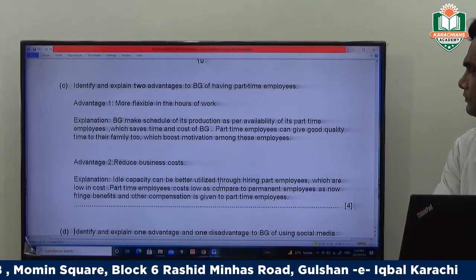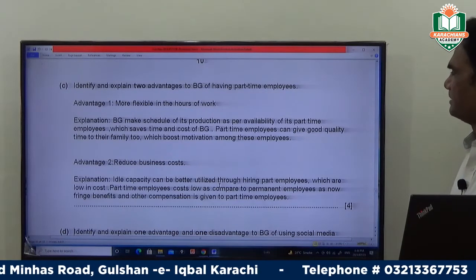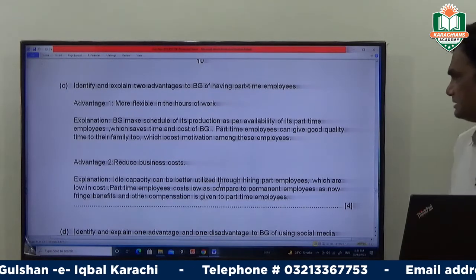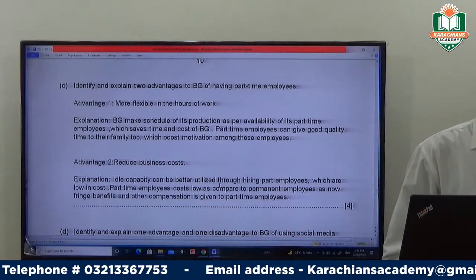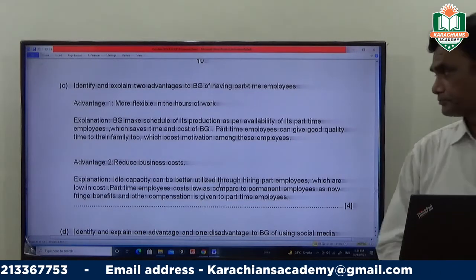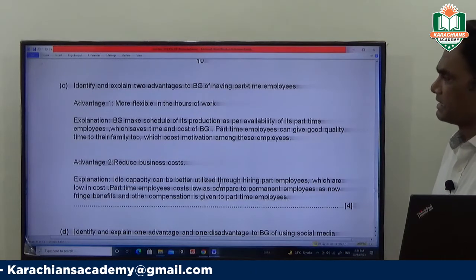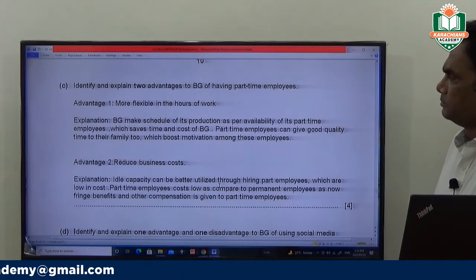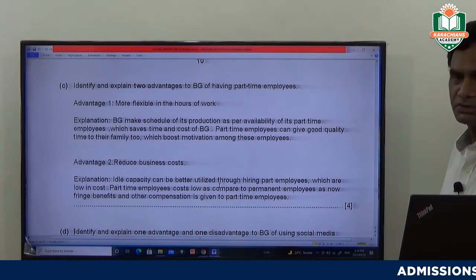Now come to question 4c. Identify and explain 2 advantages to BG of having part-time employees. This question comes from the chapter recruitment and selection. Number 1 advantage of having part-time employees is more flexibility in the hours of work. Second advantage, to reduce business cost.